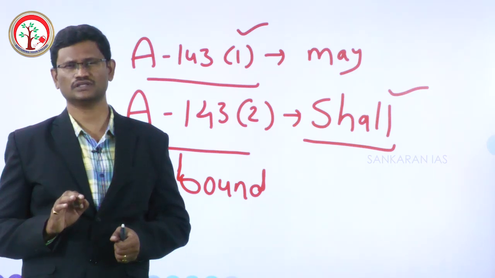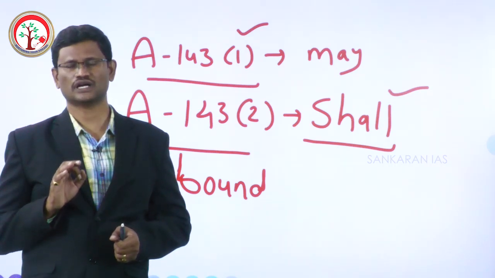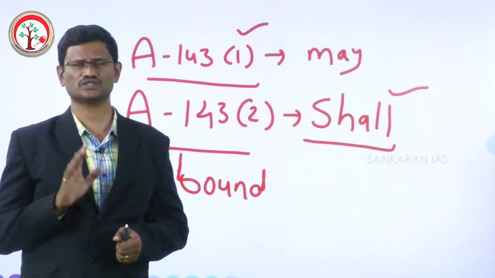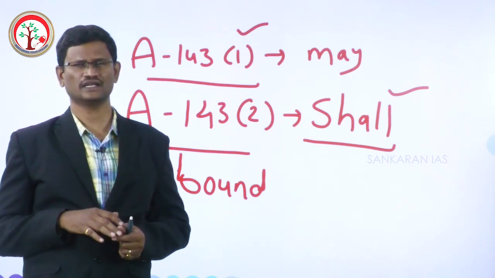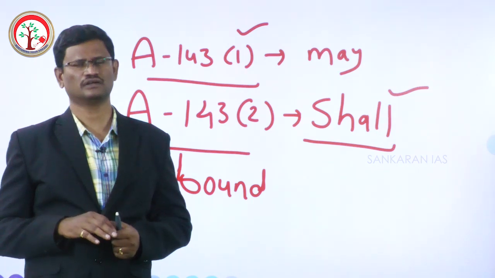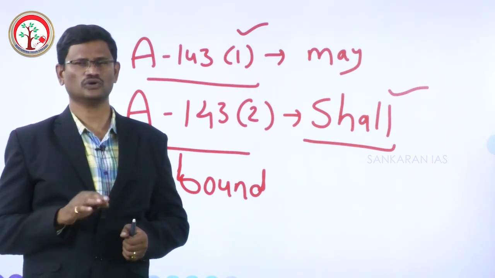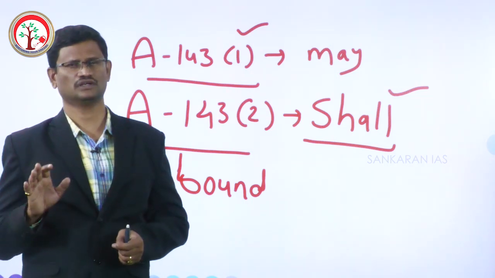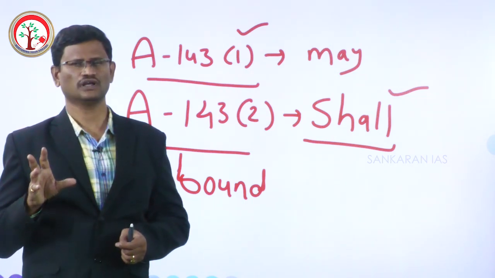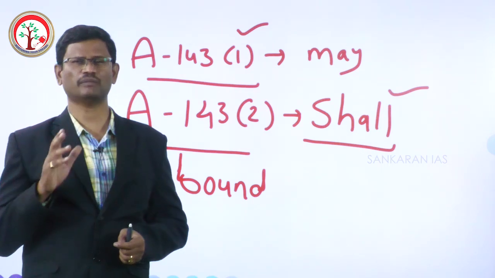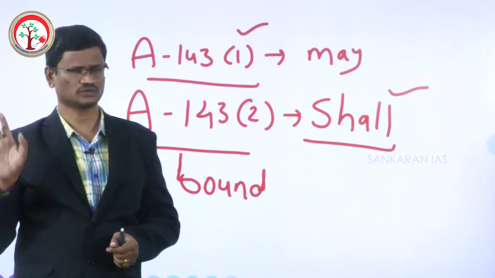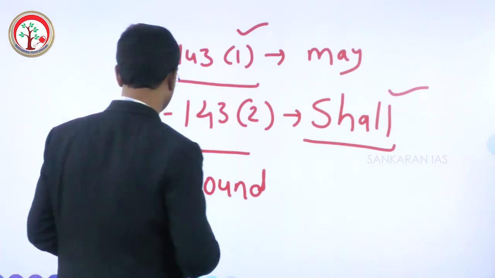In addition to this, the advice given by the Supreme Court under Article 143 is not a judgment, it is not a decree, it is not an order. So it is also not binding on the subordinate courts in this country. It has only some weight, but it is not binding on the President. It is not binding on the subordinate courts. That's one important point.